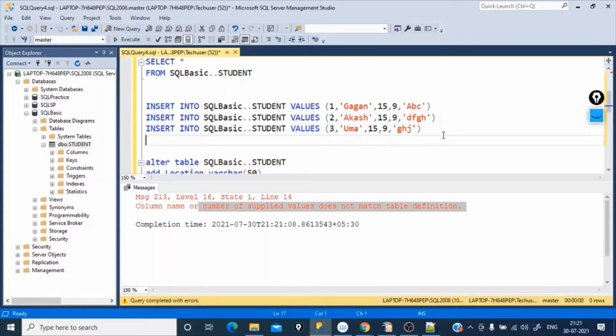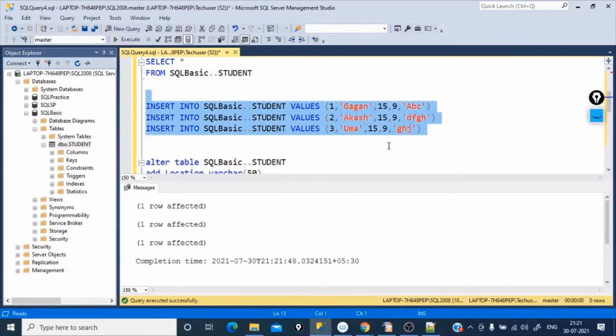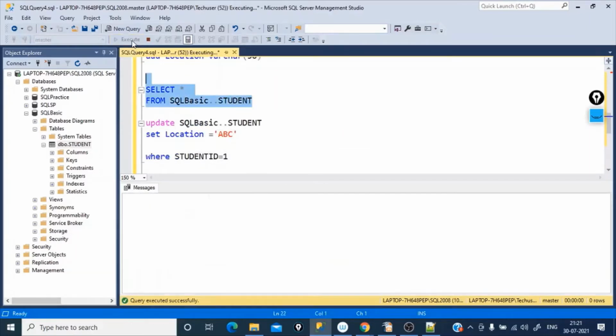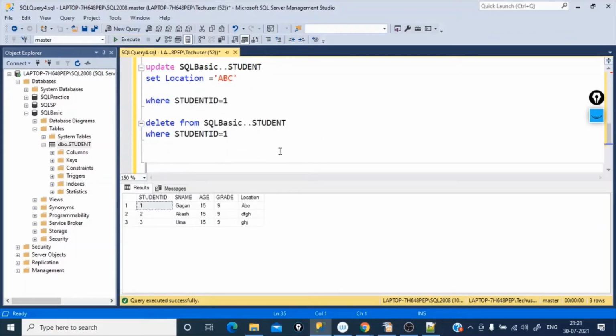Okay. Let me execute. Like this. These are the entries. Now I want to truncate this table. Truncate table, then just give the table name. In case of truncate table, it truncates all this data, only the structure of this table will be available. So let me run this.